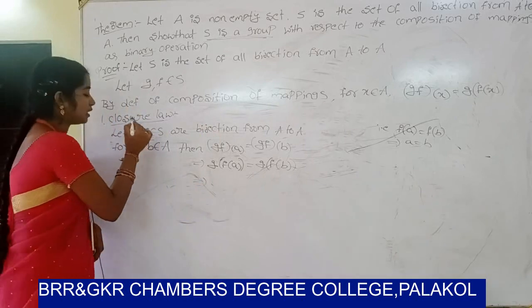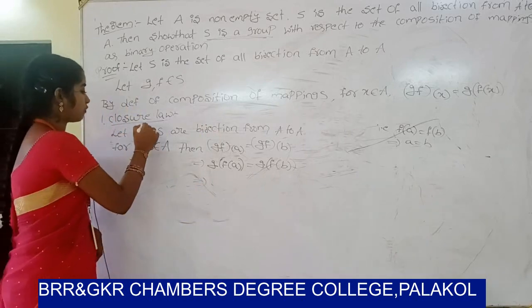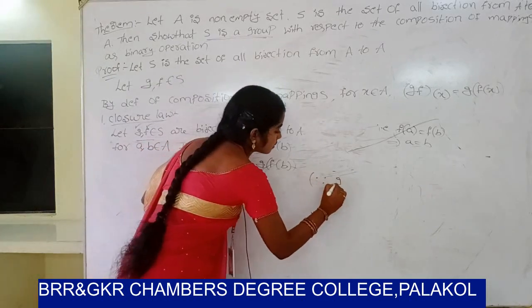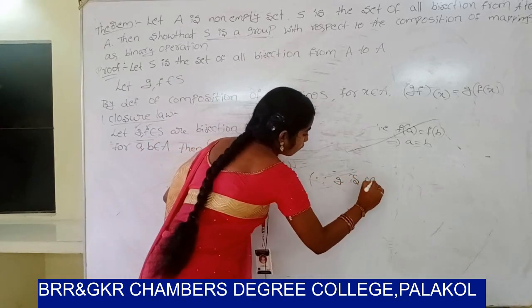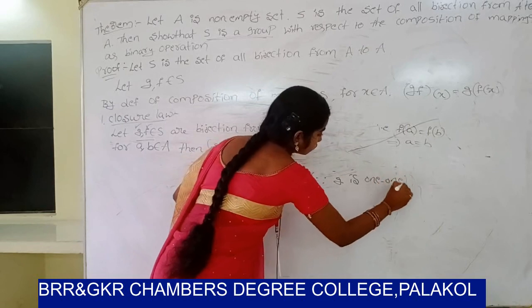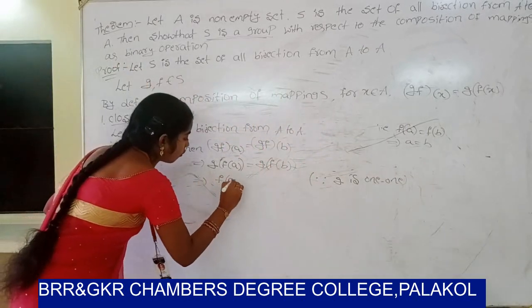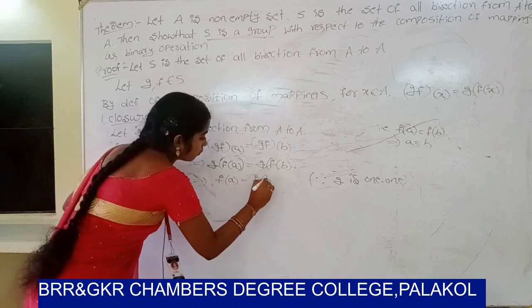Since Z, F belong to S are bijections, Z is one-one and onto, and F is one-one and onto. Since Z is one-one, F of a equals F of b.